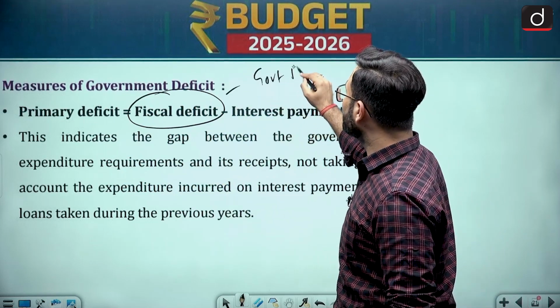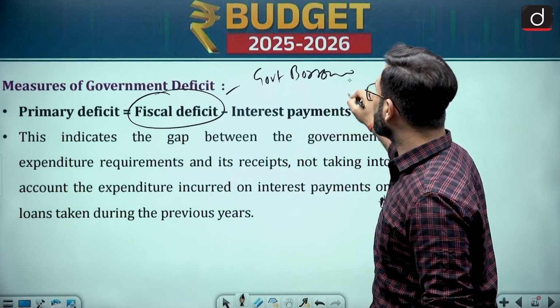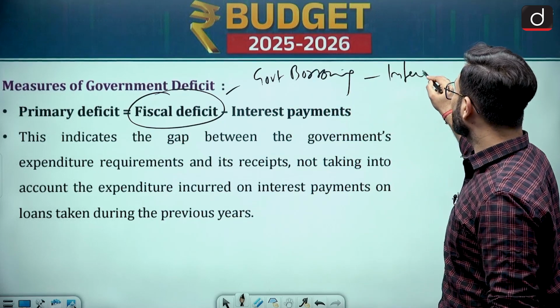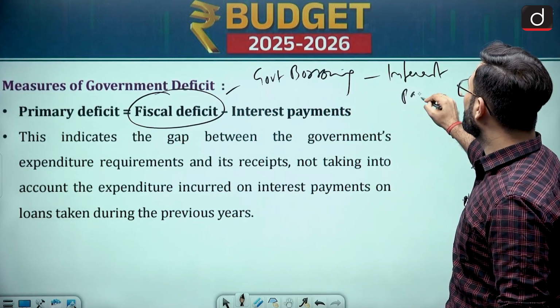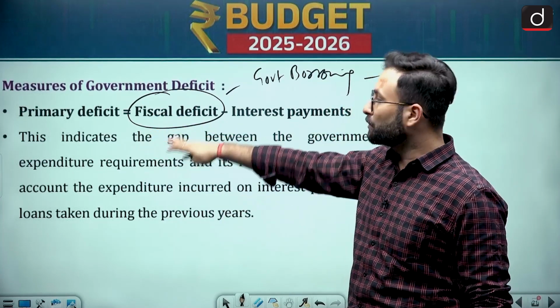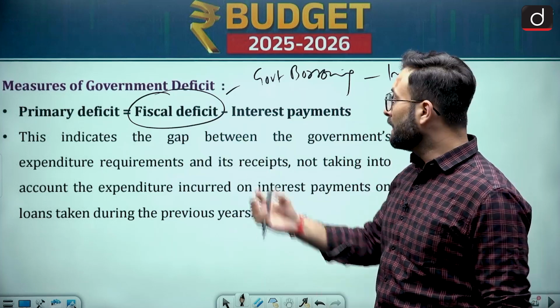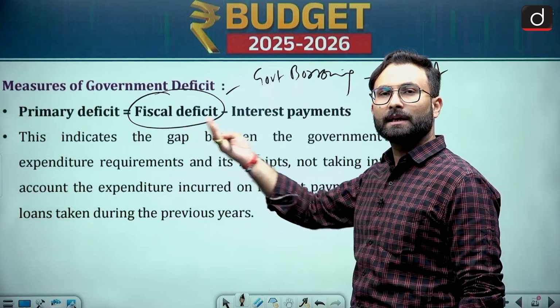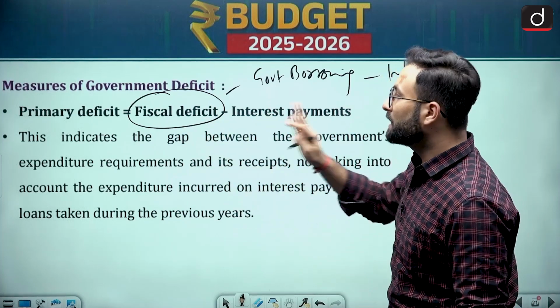Okay, so out of the government borrowings, if you are taking away the interest paid by the government on these borrowings, that is giving you primary deficit. So that is basically your primary deficit. Whatever borrowings are there, we are taking the interest out of it. Okay, so that is primary deficit.